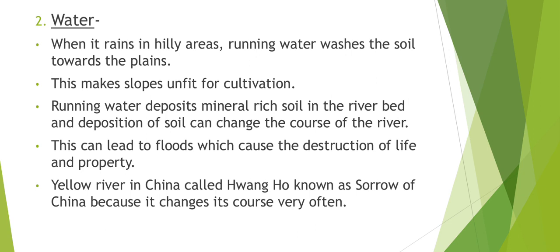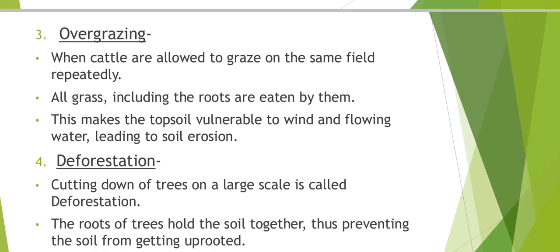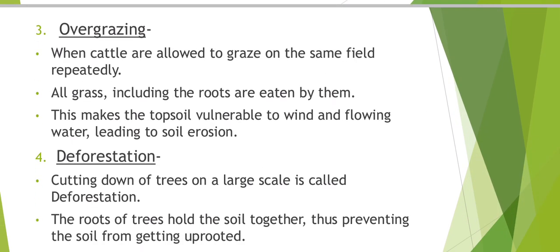Next, how human beings are also responsible for soil erosion. Overgrazing. We know that when cattle are allowed to graze on the same field repeatedly, all the grass, including the roots, is also eaten by them. You might have seen shepherds allowing their cattle to graze on open fields, so along with the grass, they sometimes eat the roots also.